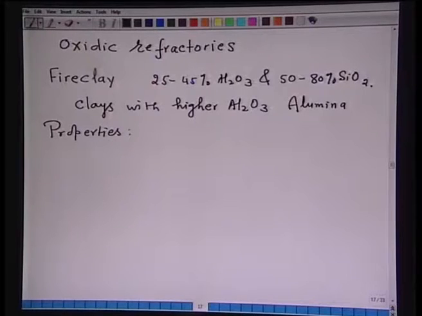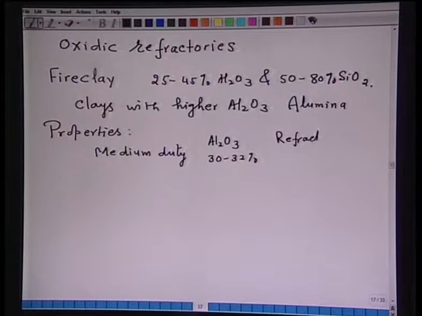There are different types of refractories, for example, we have medium duty refractory. Medium duty refractories have Al2O3 content varying from 30 to 32%. Their refractoriness, which is a property of the refractory, goes up to 1655 degrees Celsius.